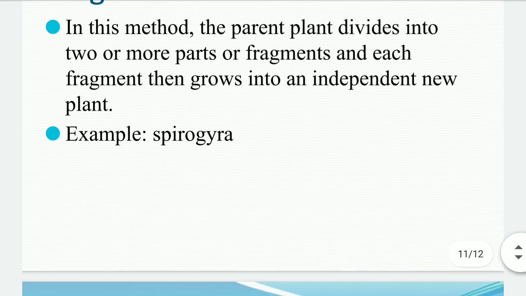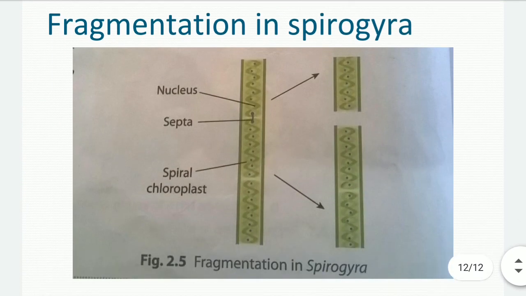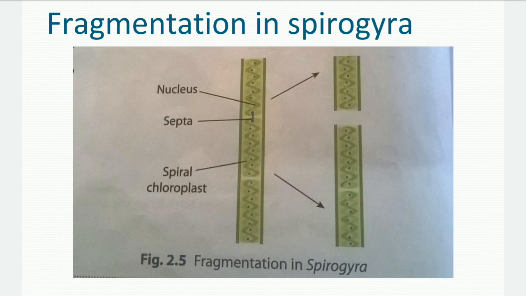An example is Spirogyra. You can see the diagram here. This ribbon-like organism breaks into two or more parts, and these parts, these fragments, are then capable of growing to form a new independent plant body.